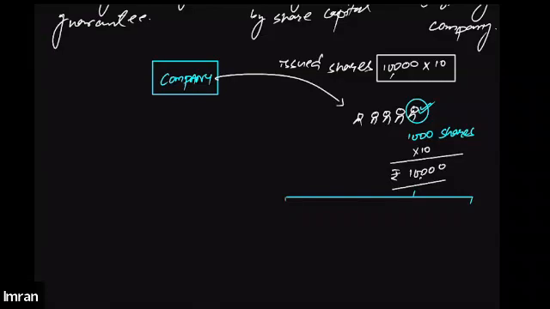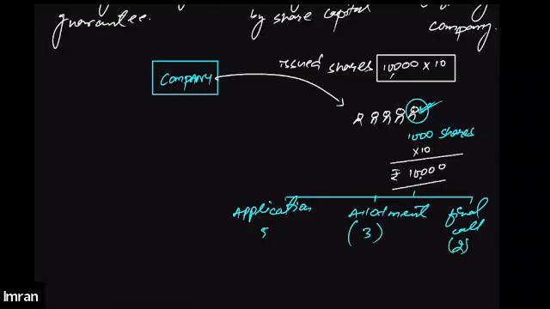Like for example, the company may ask this person to pay the 10,000 in this way: the company requires him to pay 5 rupees on application, and let's suppose on allotment of shares, the company wants him to pay 3 rupees, and on final call, the company wants him to pay 2 rupees.